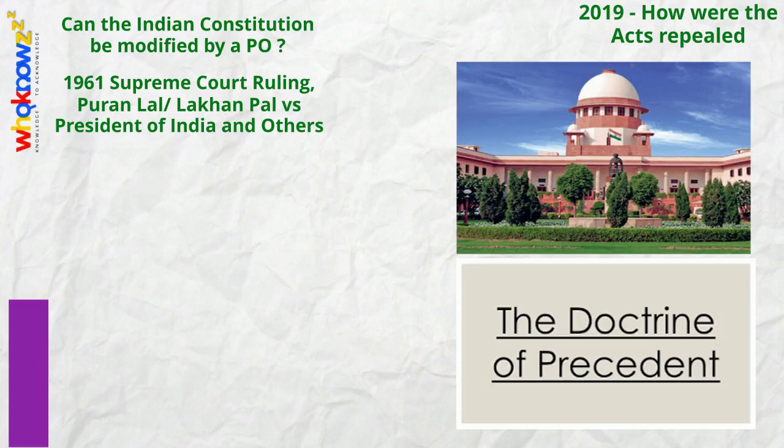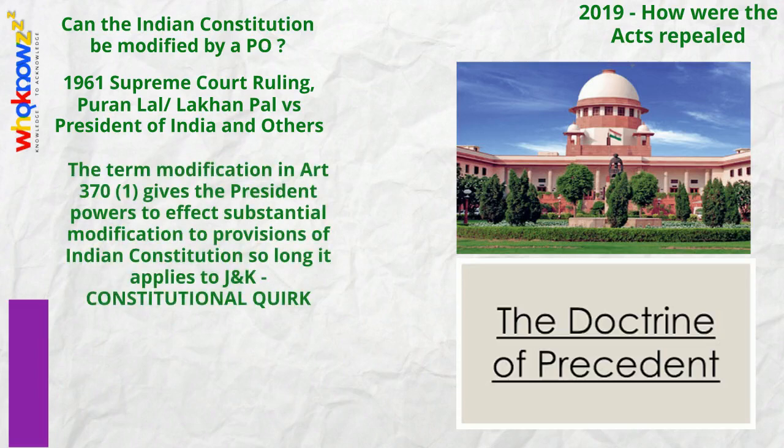The court said the term modification as it appears in Article 371 gives the President powers to effect substantial modification to the provisions of the Indian Constitution that apply to Jammu and Kashmir. This quirk of Indian law means that the Constitution can actually be changed without having to pass a constitutional amendment as long as it only deals with Jammu and Kashmir. The changes introduced on 5th August apply to Jammu and Kashmir alone and not to other parts of the country.